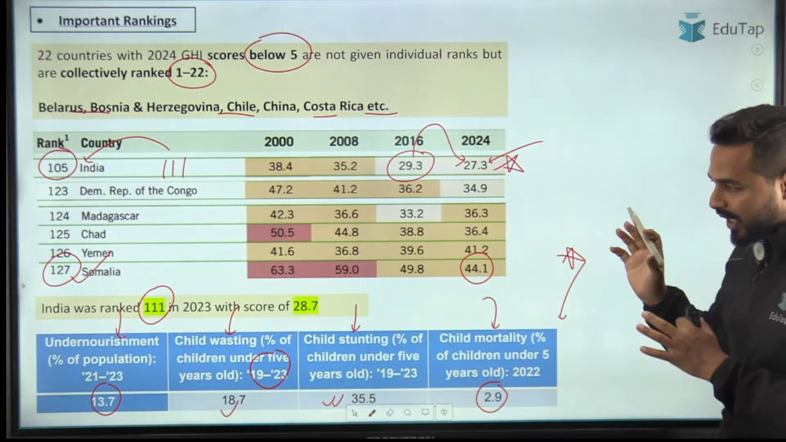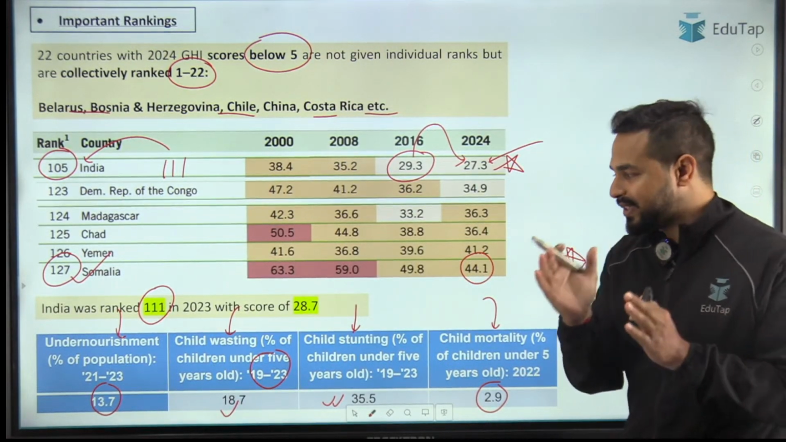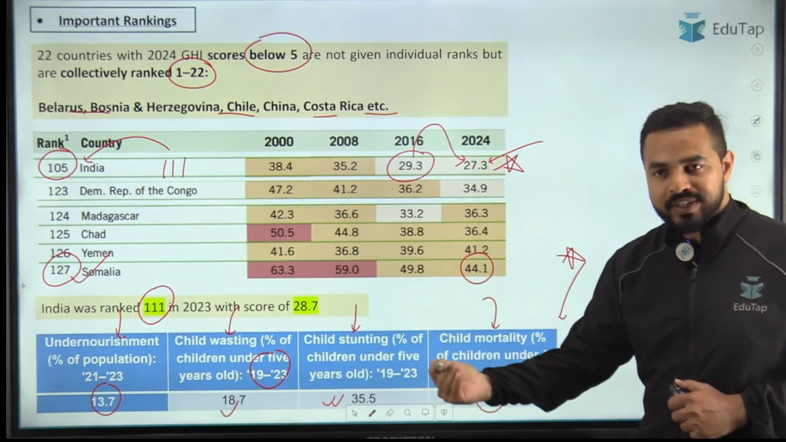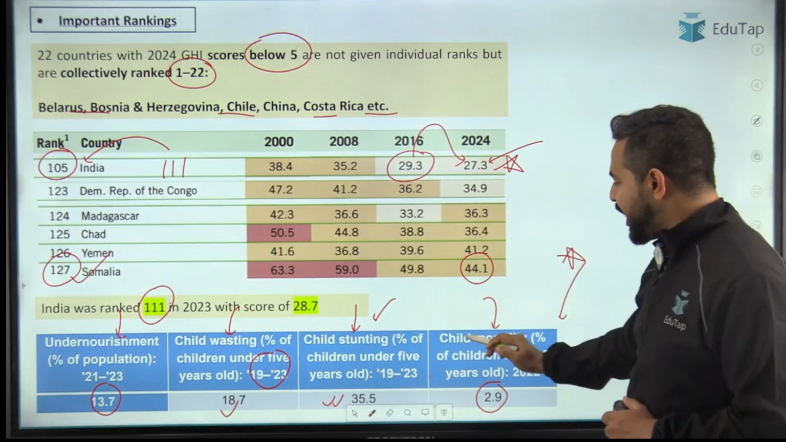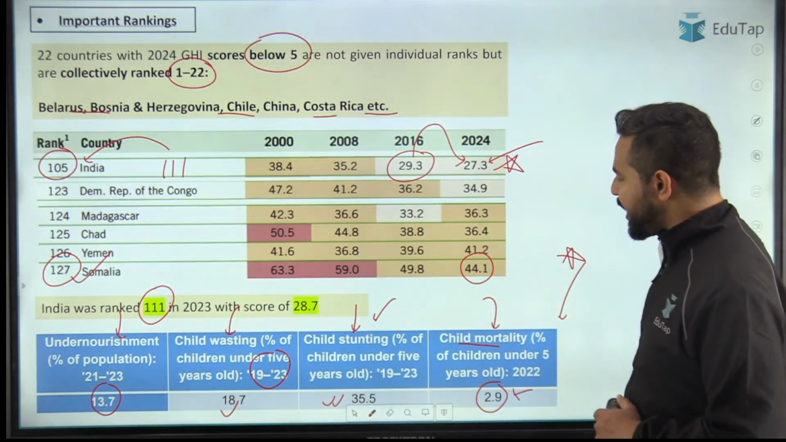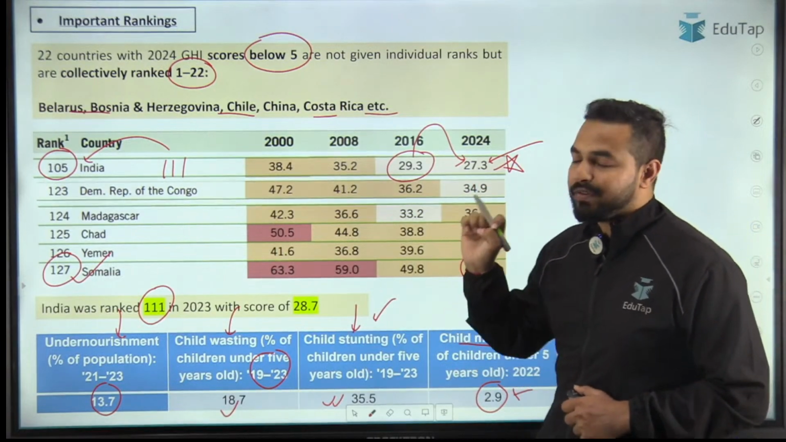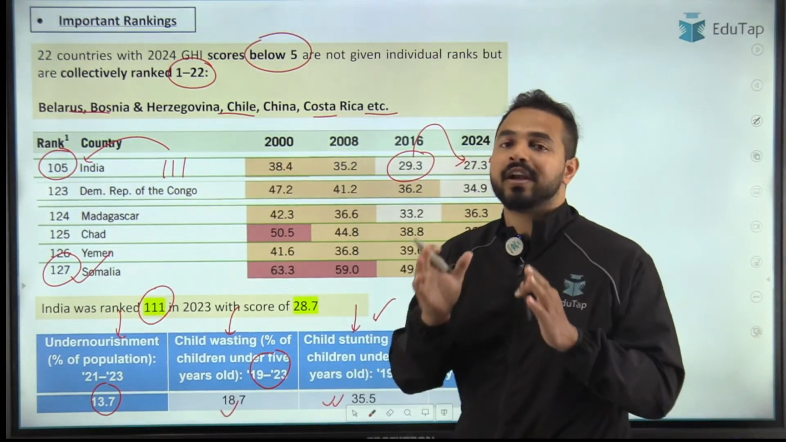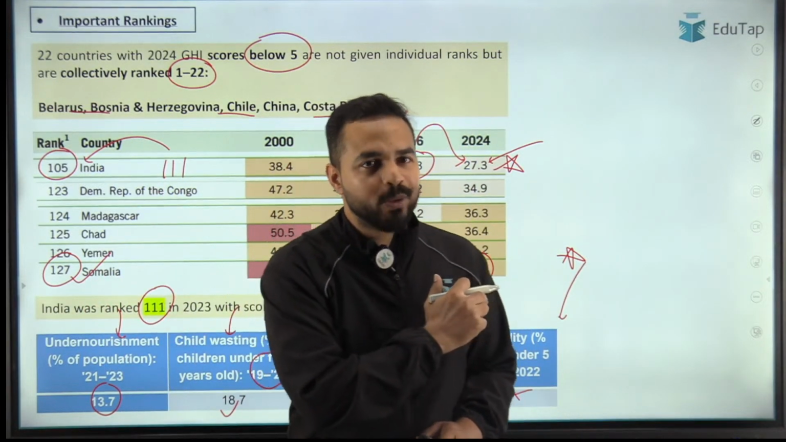ठीक है, तो ये important चीज है. अगर हम बात करते हैं undernourishment की, तो it is 13.7. 18.7 है child wasting और almost double है child stunting, that is 35.5, और child mortality है 2.9. ठीक है, I hope this point is clear to all of you guys. तो these are the important rankings that we need to cover. India की position क्या है? 105 है. Last year India की position क्या थी? It was 111. I hope this is clear to all of you.